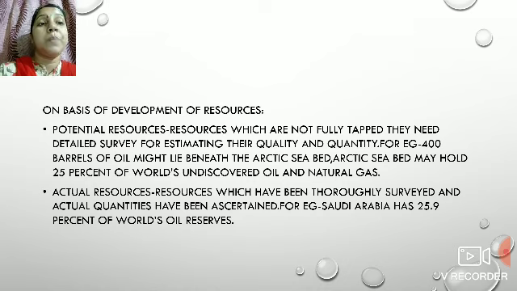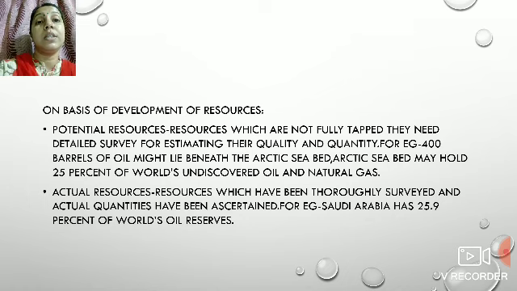For example, 400 barrels of oil might lie beneath the Arctic sea bed, or the Arctic sea bed holds 25% of the world's undiscovered oil and natural gas. The words might and may suggest to us that they are not exact. So these are known as potential resources.